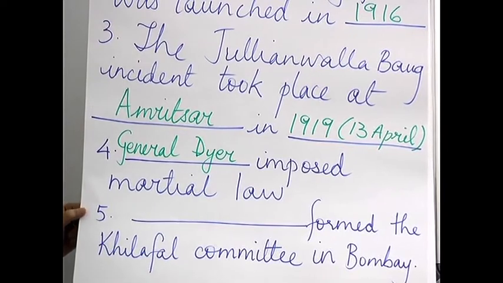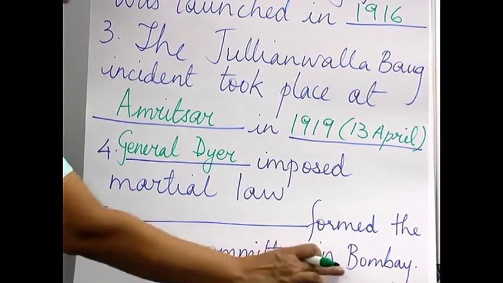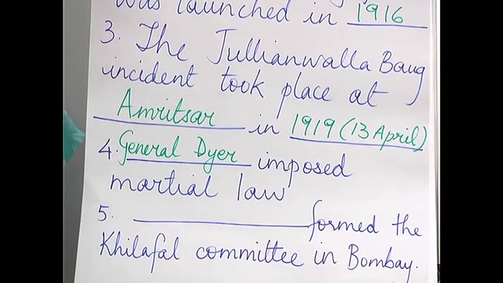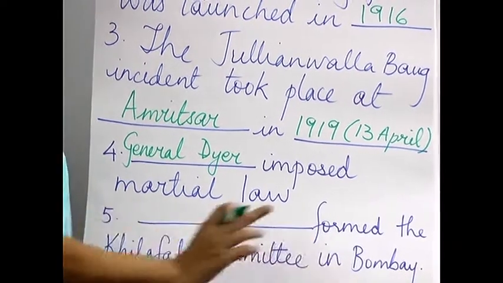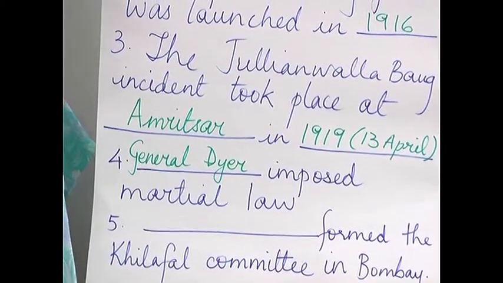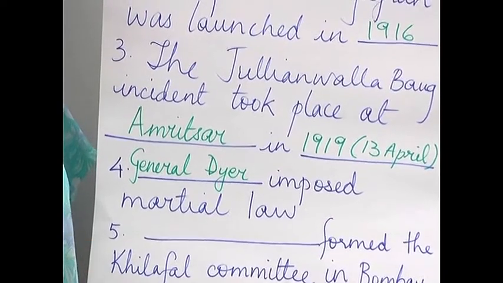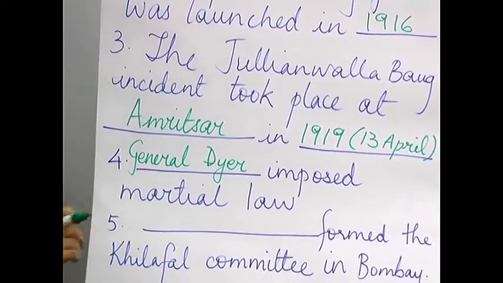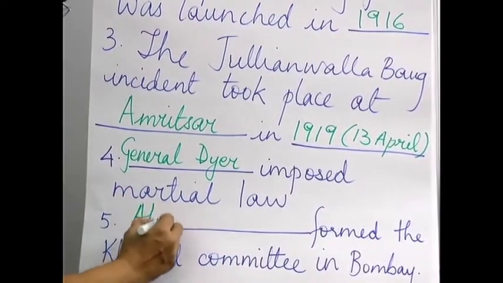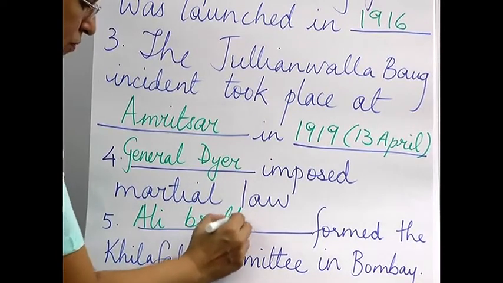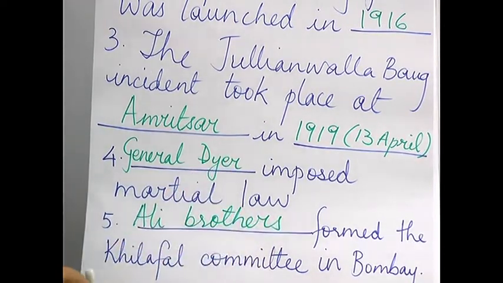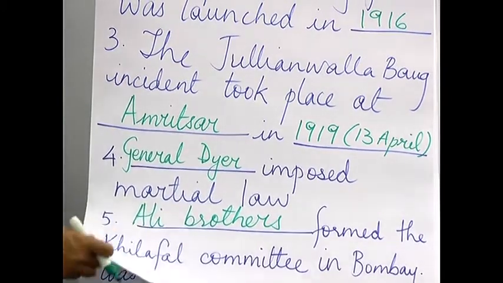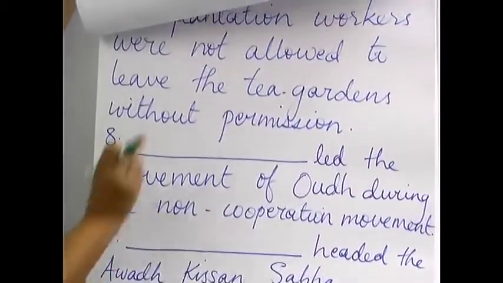Next, dash formed the Khilafat committee in Bombay. We will continue to write Bombay even though today the new name is Mumbai, because when we do history, at that time during the British Raj, the name was Bombay. Okay, so Bombay, Madras and Calcutta will be called exactly the same when we are talking about them in history. So, who formed the Khilafat movement in Bombay? Ali brothers. Have you got these? Okay, we are going on to the sixth one now.